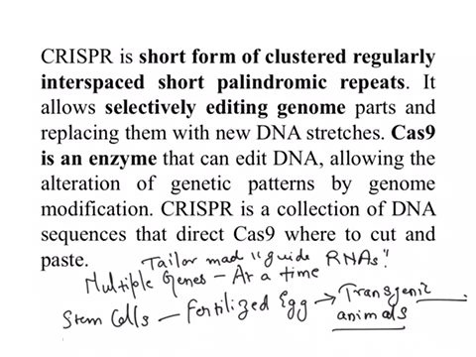Here, you have to write the abbreviation for CRISPR, which is clustered regularly interspaced short palindromic repeats. You had to mention in what way it is revolutionary and in what way it is of more significance in present biotechnology advancements.